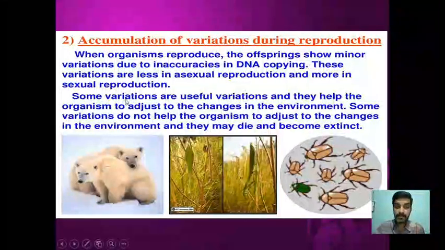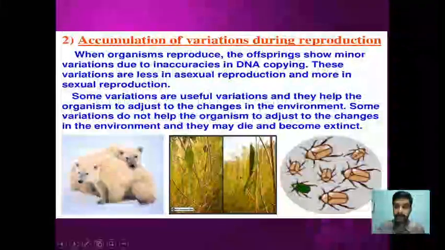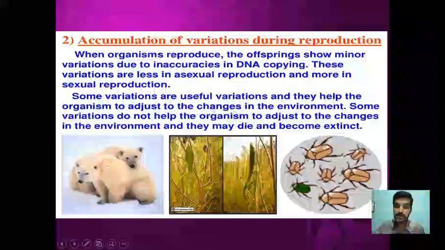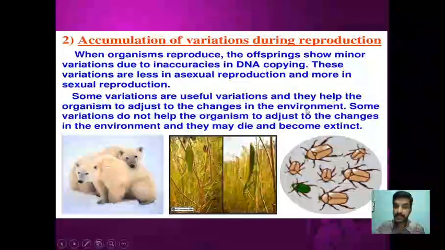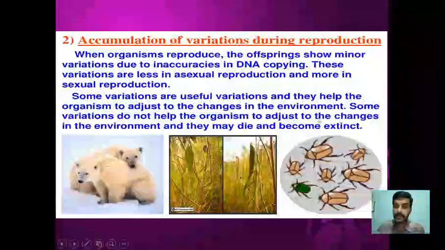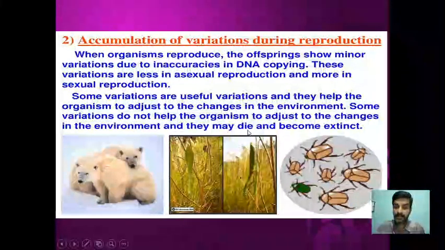That is the reason why more speciation is possible in the organisms which are adapted to the sexual mode of reproduction. Some variations are useful, and the variants help the organisms to adjust to the change in the environment. Some variations do not help the organism to adjust to the changes in the environment, and they may not survive; they may die.